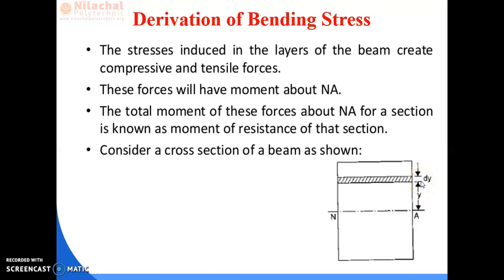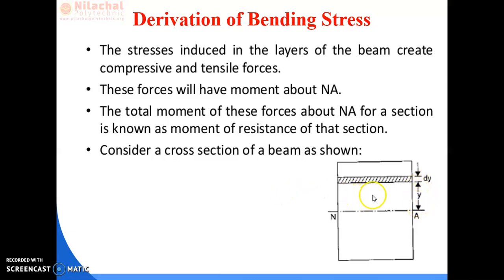If we are going to find the moment about the neutral axis, then we have to find what is the load acting upon the layer. The layer is at a distance of y and has thickness dy. It has width b, so the area will be b into dy. It is at a distance of y.